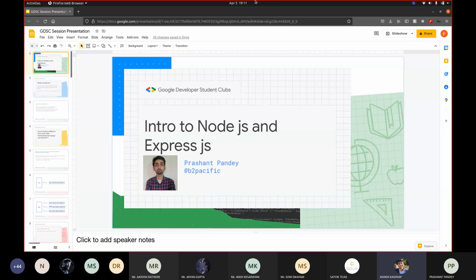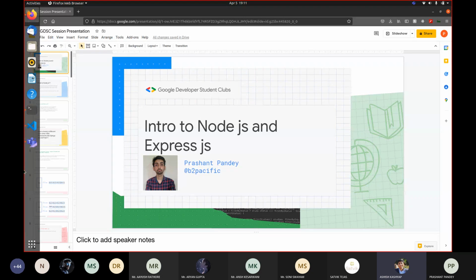So a very hearty good evening to all of you present over here. My name is Ashish Kashyap, and today is day 3 of the ongoing Web Dev Week that's currently being conducted by the GDSC IIIT Bhopal Club. Today we have Prashant Pandey from third year as our speaker, and he will take a session on getting started with Node.js and Express. So please attend today's session with great enthusiasm and zeal.